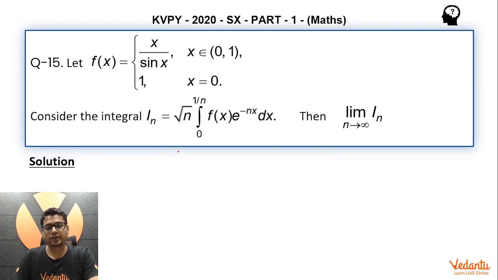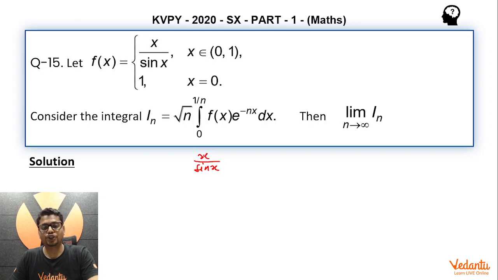Let's explore. Here, x by sin x is an increasing function, and since x belongs to 0 open to 1 open, it is not discontinuous anywhere. Why? Because the only possibility of it being discontinuous is when the denominator sin x becomes 0, and that happens when x is an integral multiple of pi. But in this interval, when x is between 0 and 1, there's no integral multiple of pi taken by x. So this is continuous, and in fact increasing.